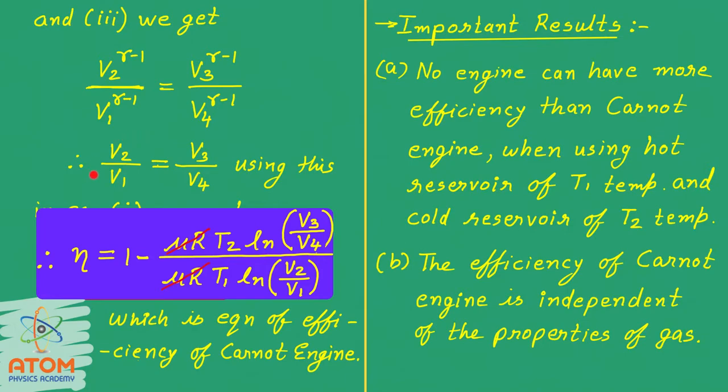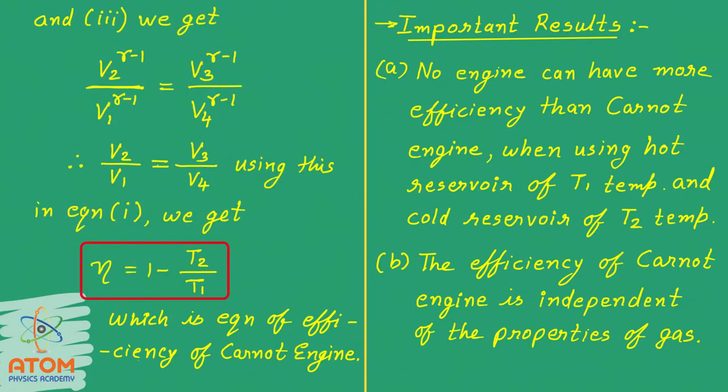As we have seen that V2 upon V1 is equal to V3 upon V4, obviously ln V3 upon V4 and ln V2 upon V1 will also be cancelled out. Let me just cancel them out here. So the remaining term is T2 upon T1. So finally we will get eta is equal to 1 minus T2 upon T1.